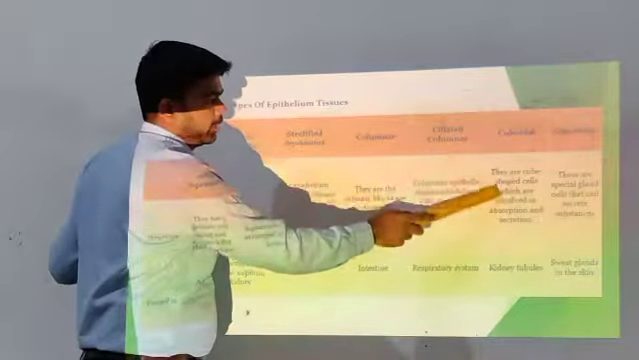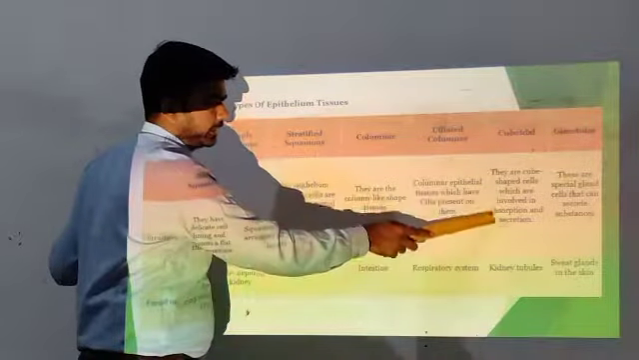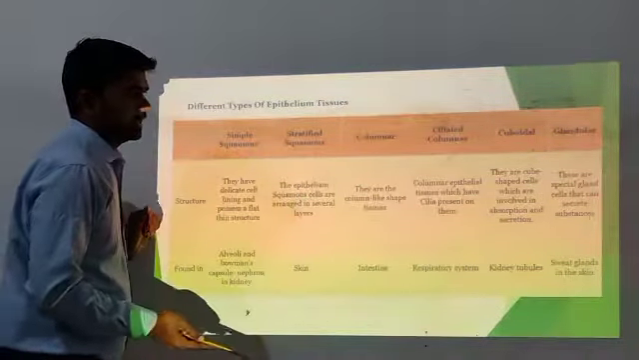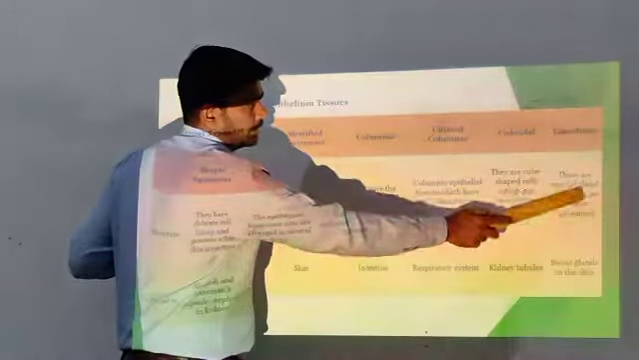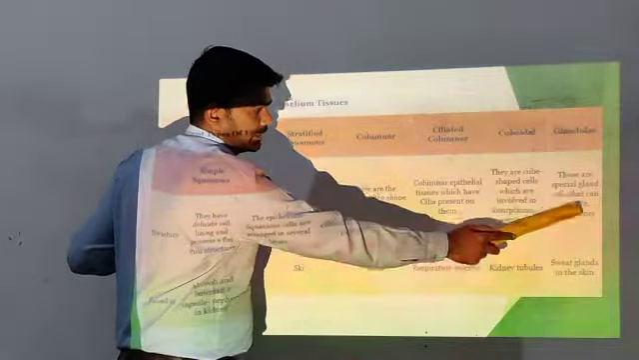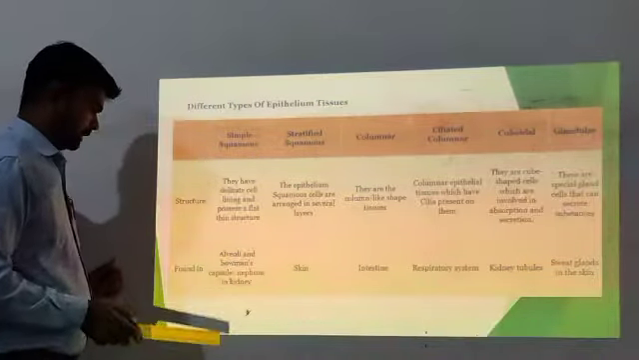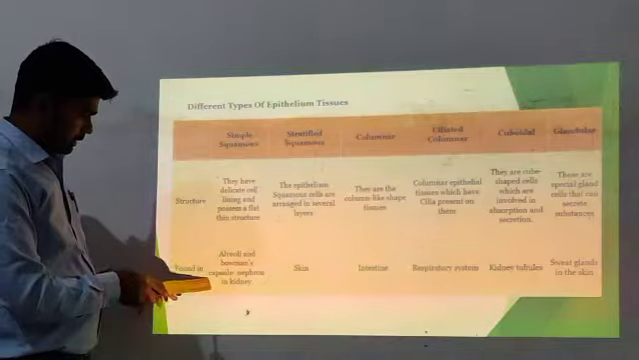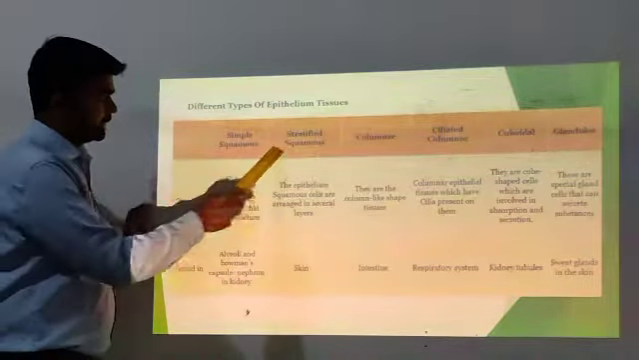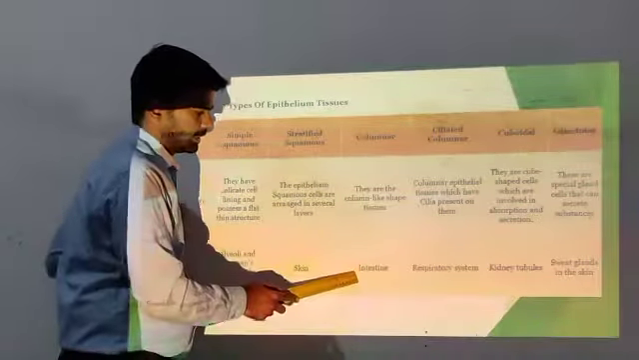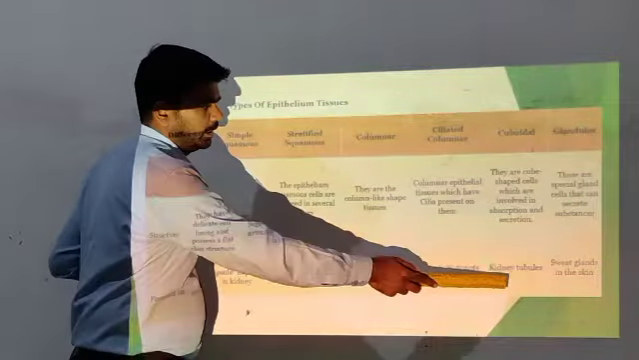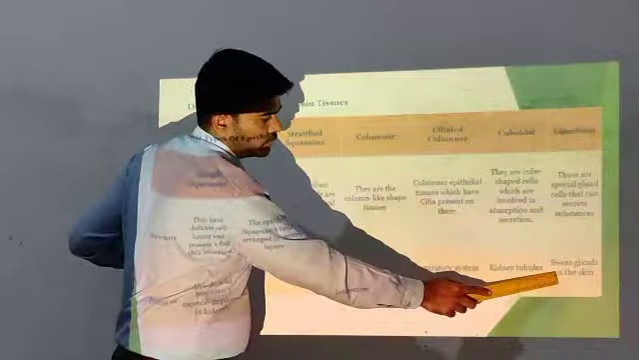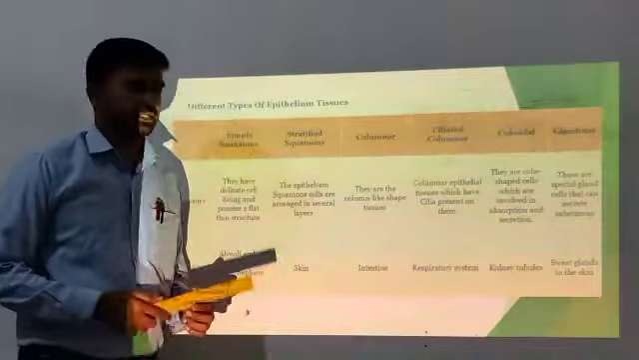Cuboidal cells are cuboid in shape and are involved in absorption and secretion of waste material. Glandular cells are special gland cells that can secrete substances. It is found in the human kidney, in the skin, in the intestine, in the respiratory system, in kidney tubules, and in sweat glands in the skin.